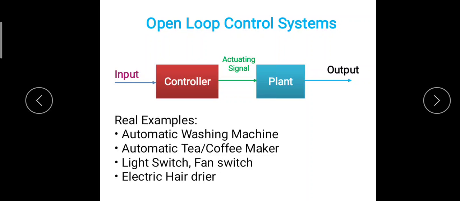So for example, the automatic washing machine. In an automatic washing machine, the open loop control system is used, means the automatic washing machine is based on time.